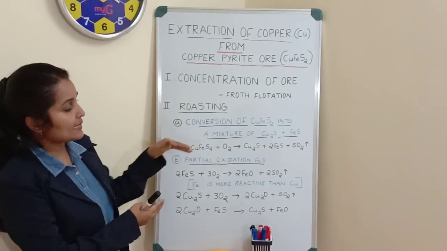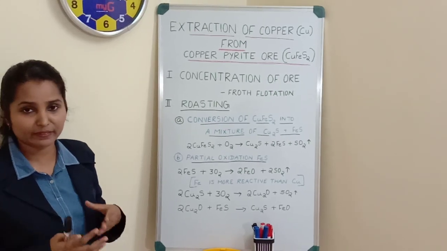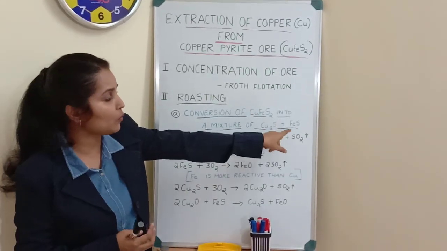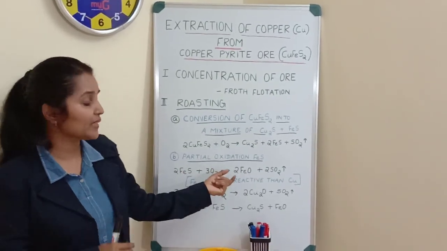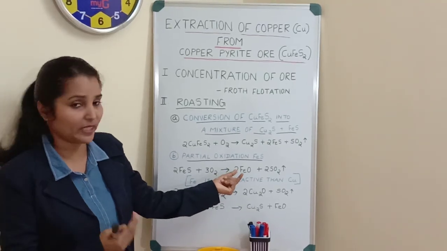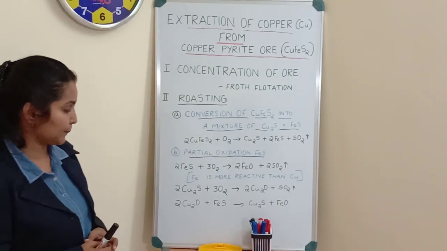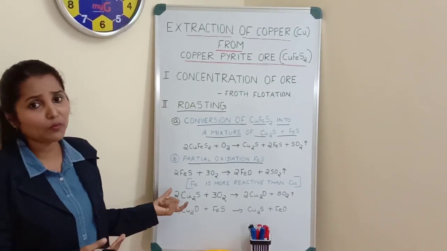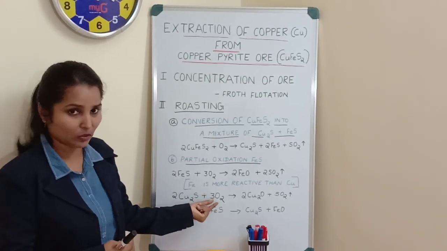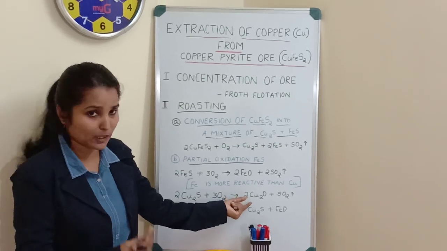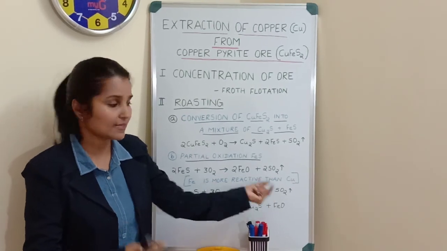Now this ferrous sulfide will undergo partial oxidation when reacting with oxygen. That means half of the amount of this ferrous sulfide that is formed will react with oxygen to form ferrous oxide, FeO, and sulfur dioxide gas is also formed as a side product. And then a little amount of cuprous sulfide, Cu2S, also reacts with oxygen to form the corresponding amount of cuprous oxide plus sulfur dioxide gas as the side product.